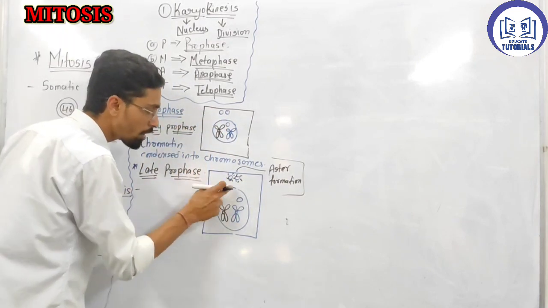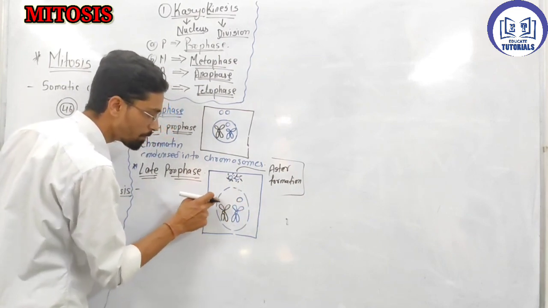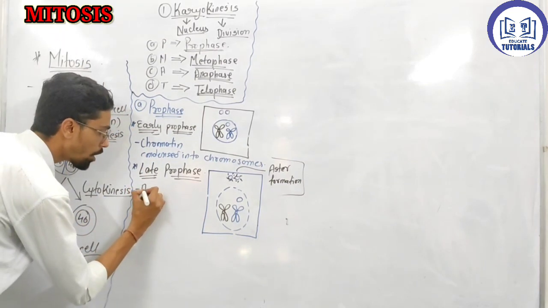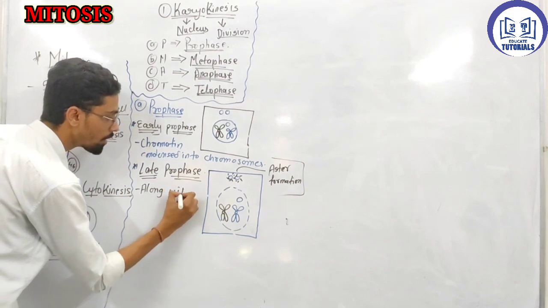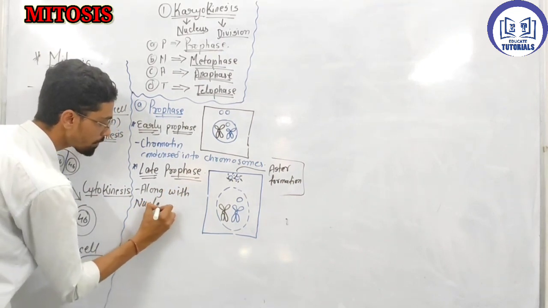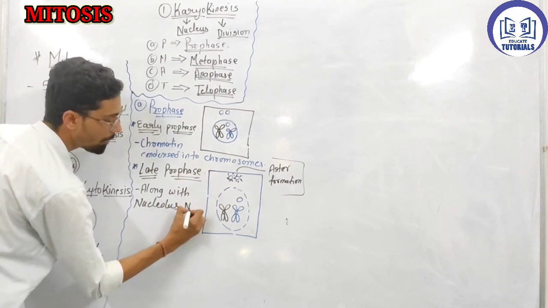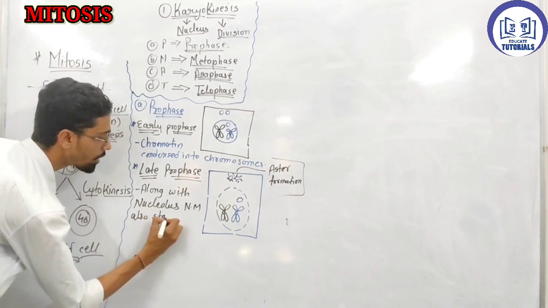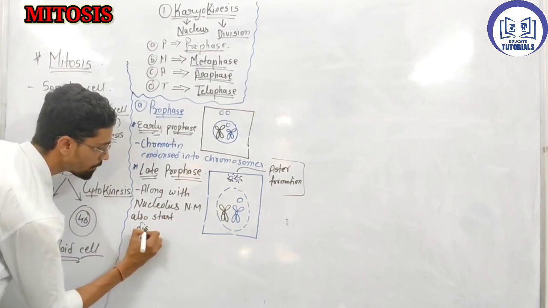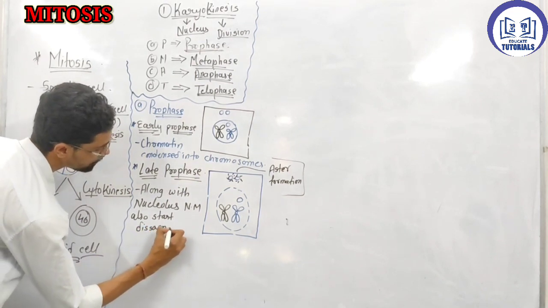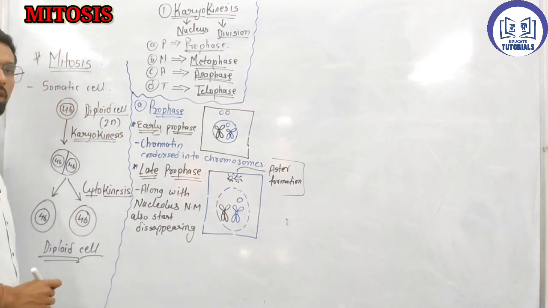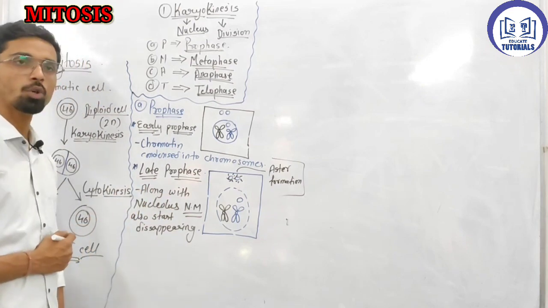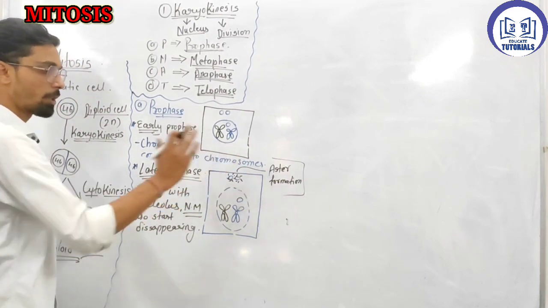Along with the nucleus, the nuclear membrane, I am writing NM, also starts disappearing. Both the nuclear membrane and the nucleus start disappearing.